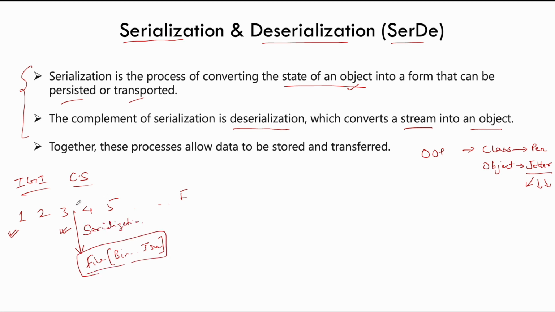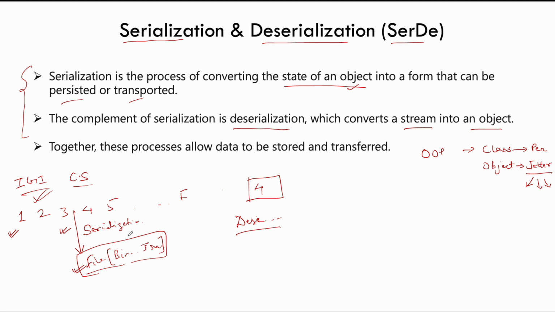Maybe I want to play IGI on my friend's laptop. So what I can do is I can transfer this file to my friend's laptop. So when I start the IGI, it will take a look at this file. It can deserialize it, right? It can deserialize this binary file or JSON file, whatever it is, and it can load all the progress into memory and I can play from level number 4. So this process is called deserialization.